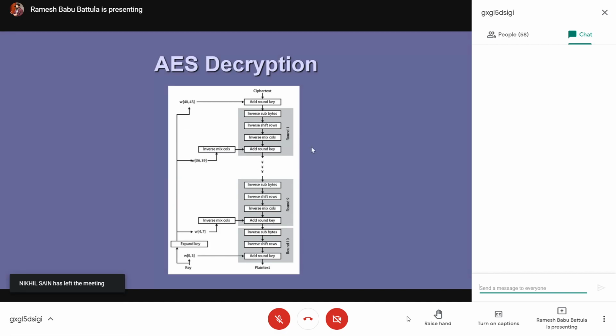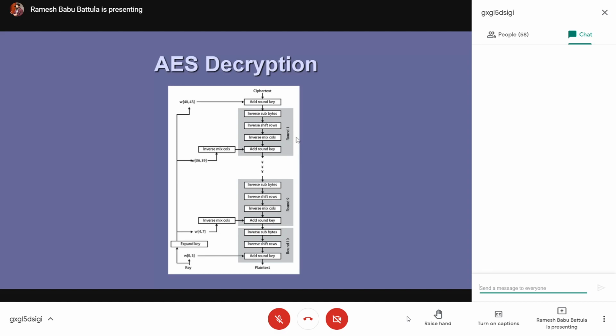Okay. So the decryption operation is going to be performed here. A separate S box is there, that we call an inverse S box. Inverse S box computations we need to perform the same way. Only the constant value is going to be changed here. So this is okay. What about that?